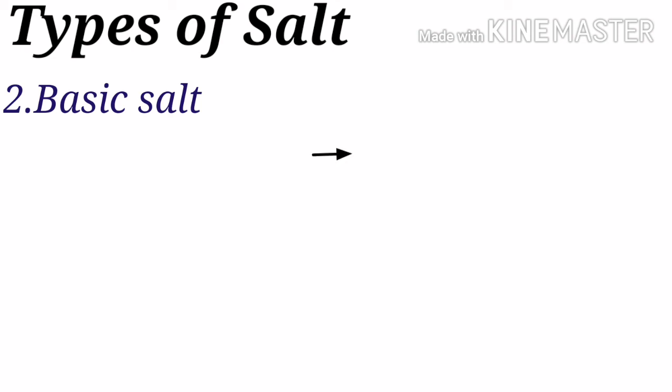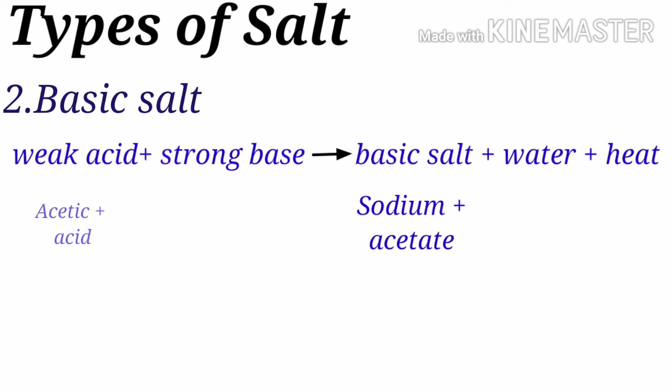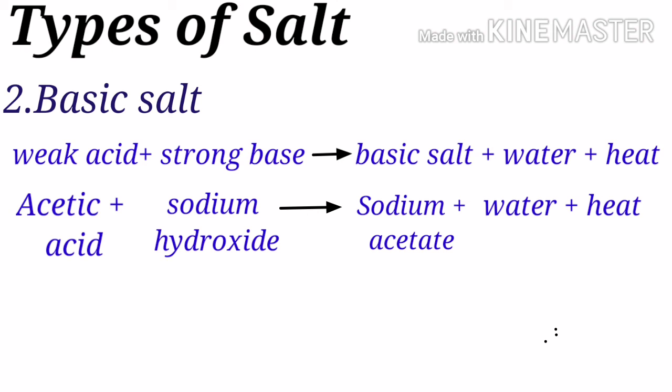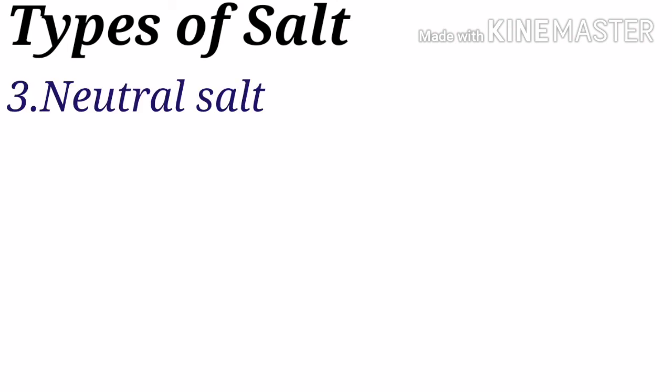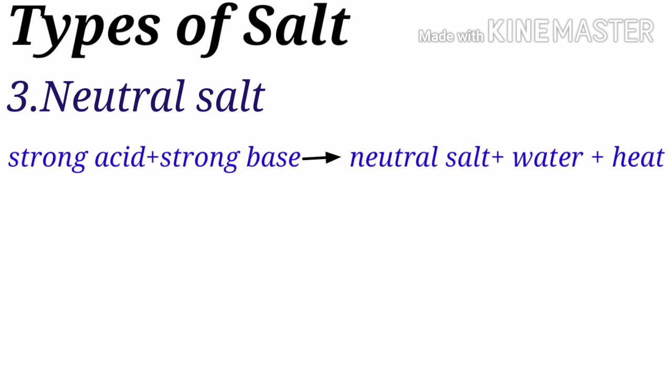Basic salts. Salts formed by the neutralization reaction between weak acid and strong base are basic. For example, sodium acetate, sodium carbonate and sodium bicarbonate. Neutral salts. Salts formed by the neutralization reaction between strong acid and strong base are neutral.